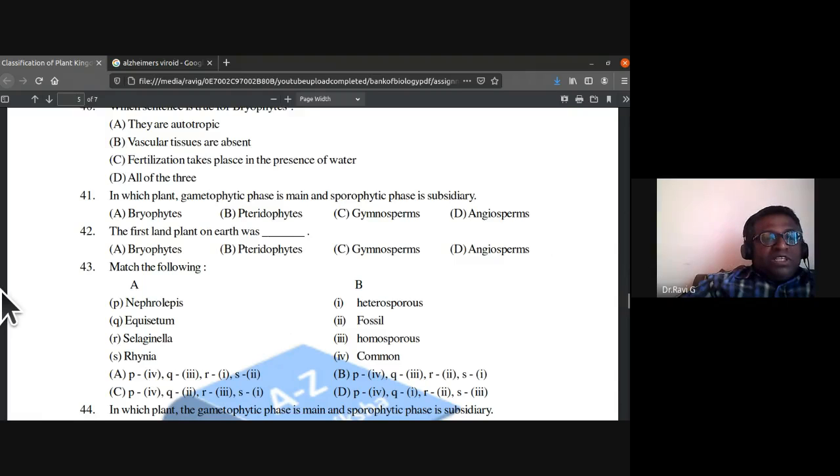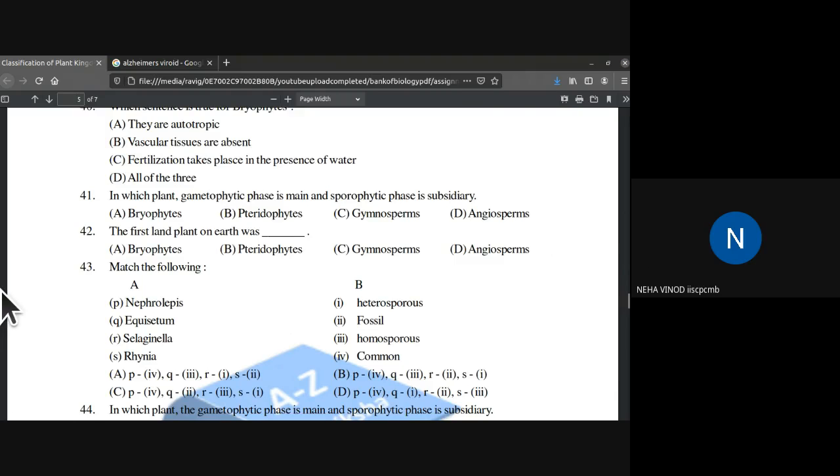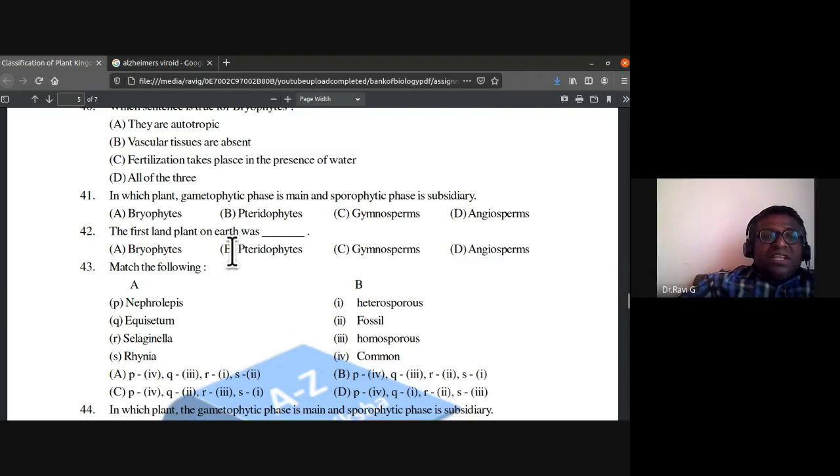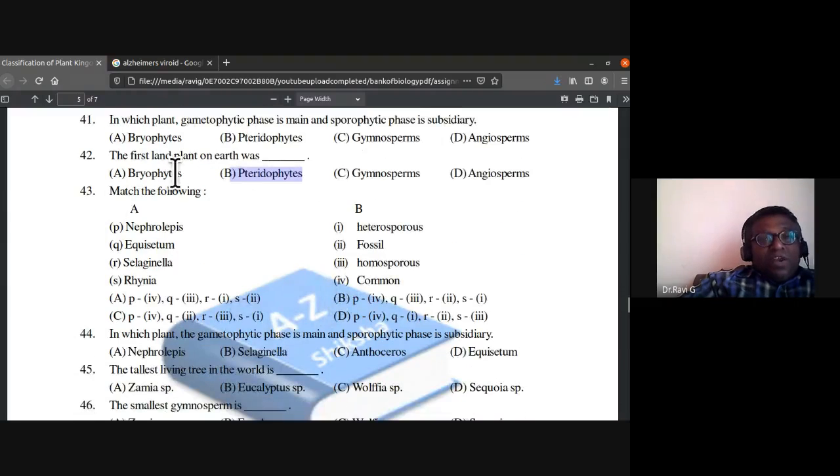The first land plant on earth was: bryophytes, pteridophytes, gymnosperms, angiosperms. So which might have been the first land plant on earth? Pteridophytes. Yes, the first terrestrial plants they are talking about. So pteridophytes. The amphibians of the plant kingdom are bryophytes. The first land plant on earth was pteridophytes. Bryophytes are also there, but they are called the amphibians of the plant kingdom. First vascular plants, if you say, are pteridophytes.